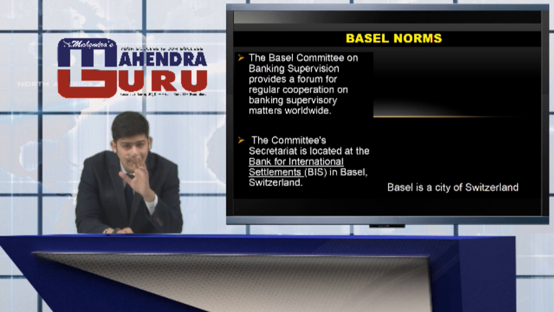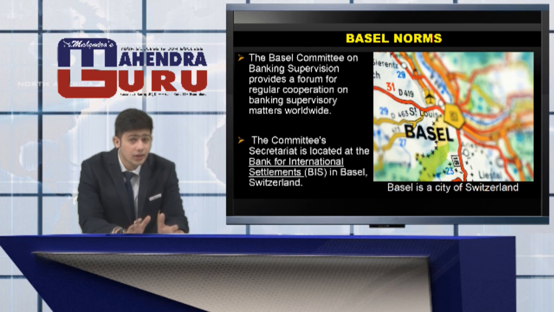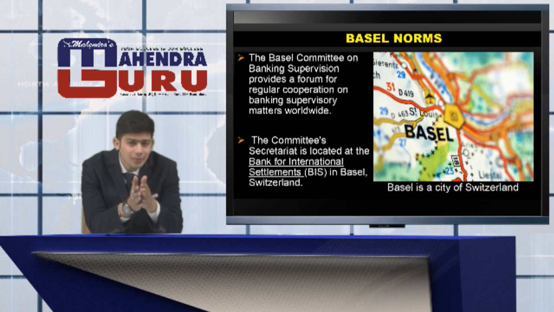Let's move forward and see the history of Basel norms. Earlier, the Basel norms were provided by the BCBS, that is the Basel Committee on Banking Supervision. This committee has a sister concern, that is BIS, which is also the headquarters of this body. BIS stands for Bank for International Settlements. The difference between these two is that the BCBS is concerned primarily with banking supervision, but BIS is concerned with international banking and international banking messages.